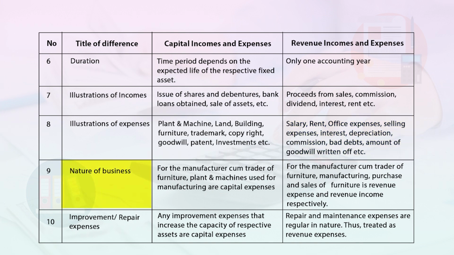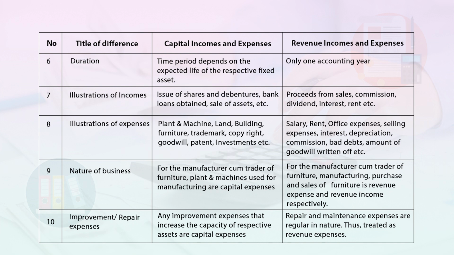Next is nature of business. For the manufacturer cum trader of furniture, plant and machine used for manufacturing are capital expenses. Whereas in case of revenue incomes and expenses, for the manufacturer cum trader of furniture, manufacturing, purchase and sale of furniture is revenue expenses and revenue income respectively.